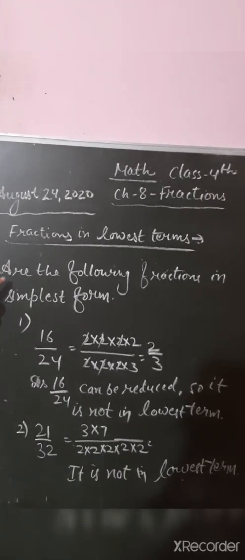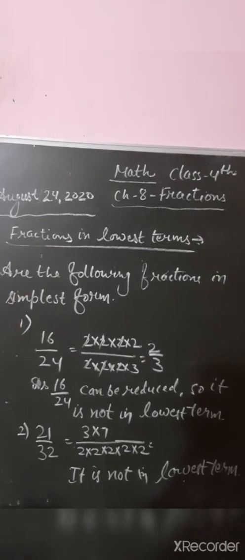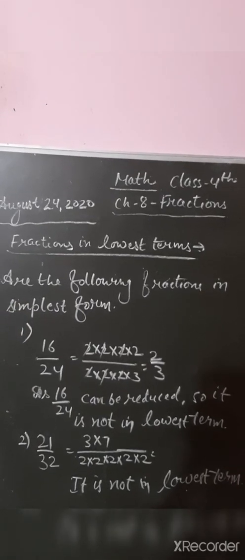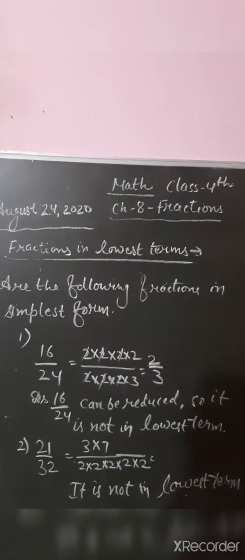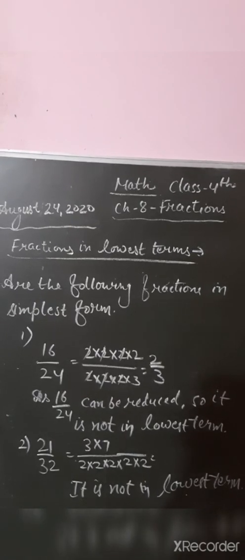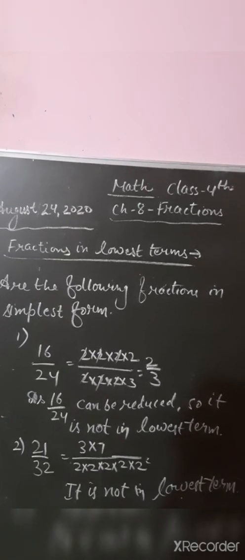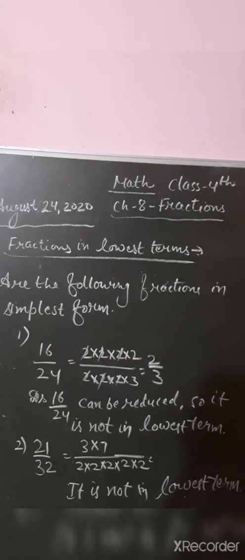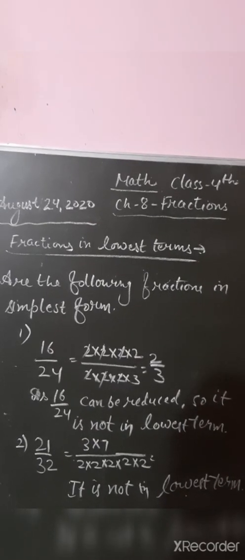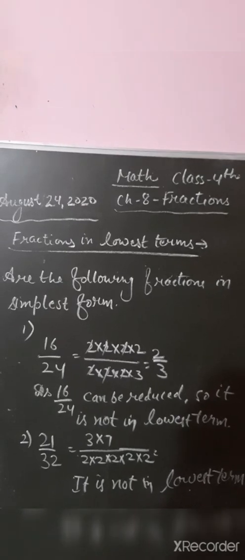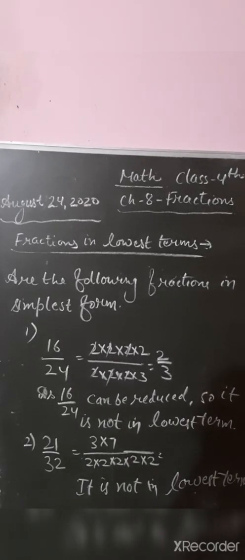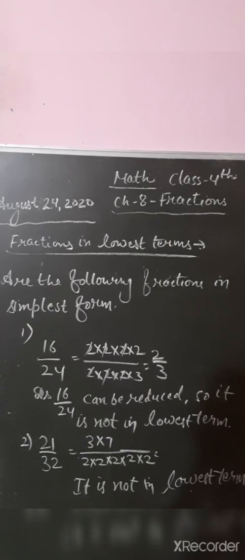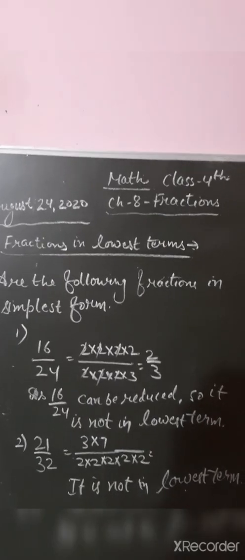Now next, we have to check whether the following fractions are in simplest form or not, meaning in lowest terms or not. If it can be reduced by cutting with the same table, then it means it is not in lowest term. If it cannot be cut, then it is in lowest term, right? So first is 16 by 24.